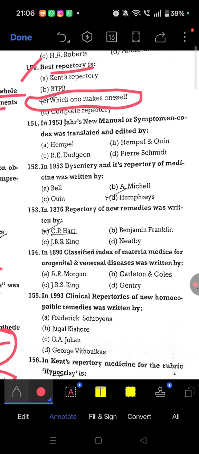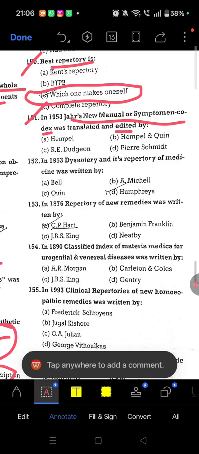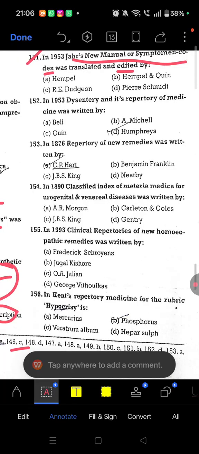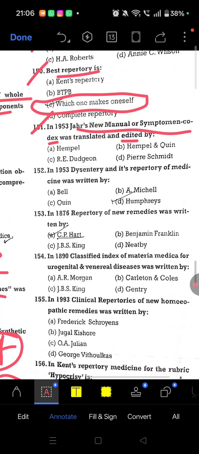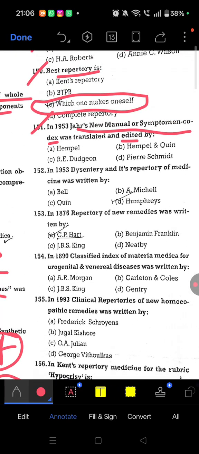151, in 1953 Jahr's new manual or symptom codex was translated and edited by. So this question, 1953 Jahr's new manual was translated and edited by. So 151 answer is Hempel and Quinn, both Hempel and Quinn.